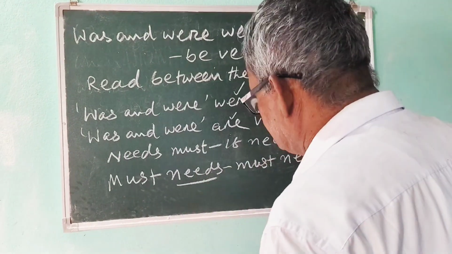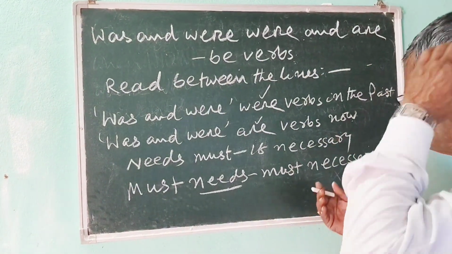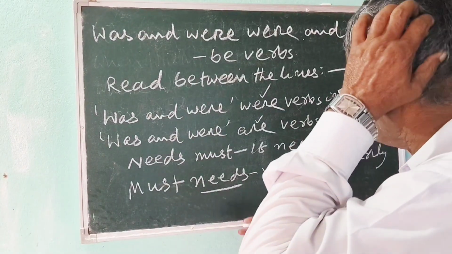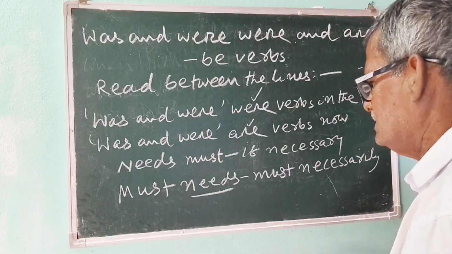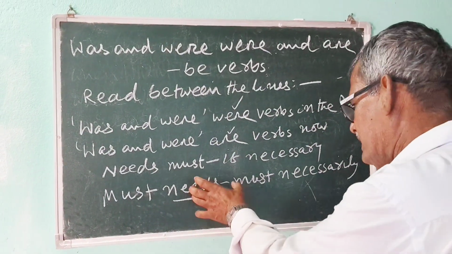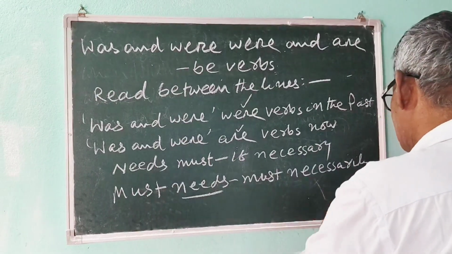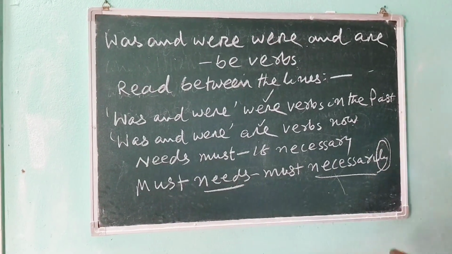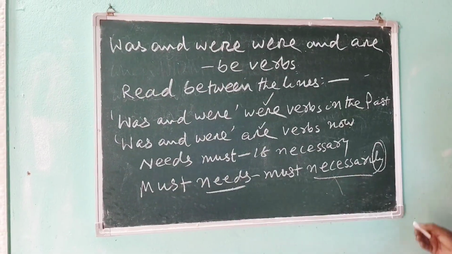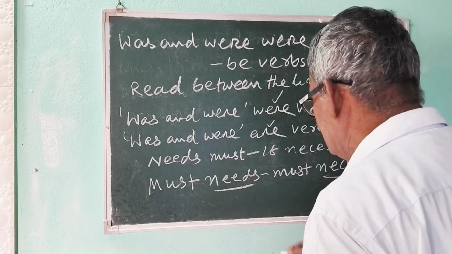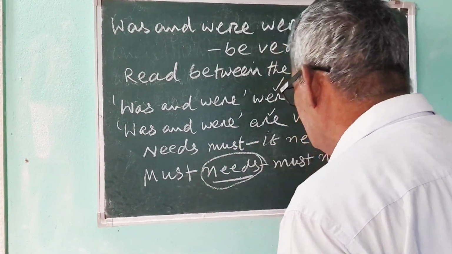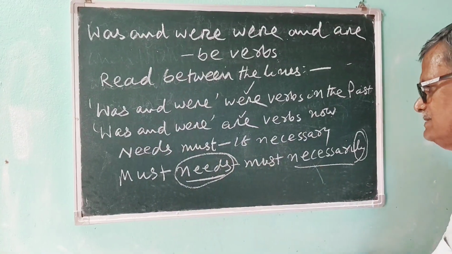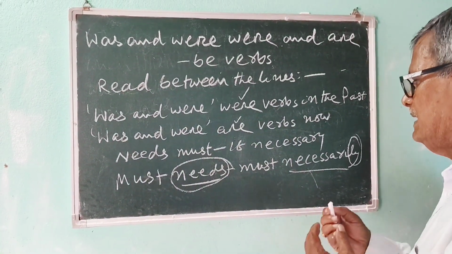Then comes "must needs". When I was reading in ninth class, I found in one of the dictionaries "must needs". At that time, I couldn't understand what "needs" meant. So "needs" means necessarily. Necessarily ends with "ly", and most words ending with "ly" are definitely adverbs. So it's very interesting to know that "needs" here is used as an adverb. So questions may be asked to your friends: use "needs" as an adverb.